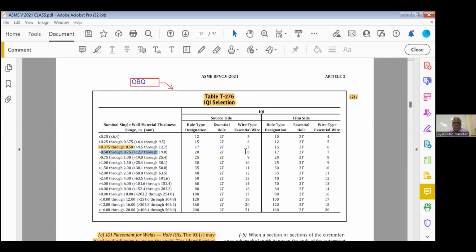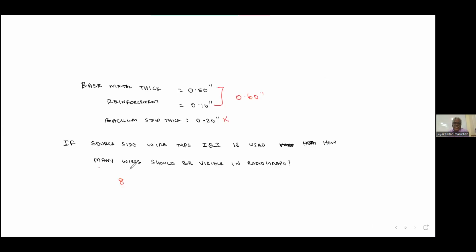Source side, what is the answer? 8. I didn't ask which wire should be visible. If the question asks which wire should be visible, the answer is the 8th wire. Read the question. What is the question they asked? Then what is the answer now?